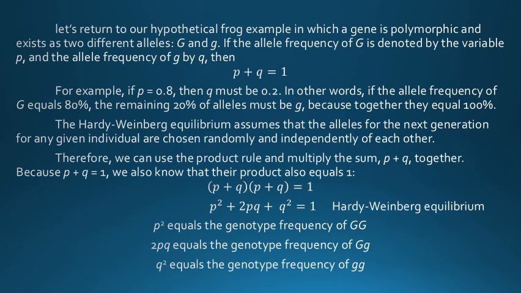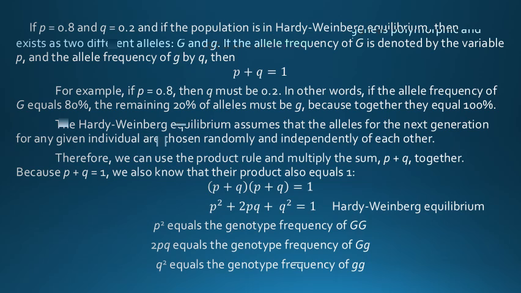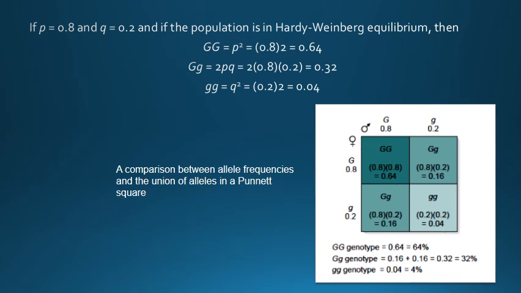If p is equal to 0.8 and q is equal to 0.2, and if the population is in Hardy-Weinberg equilibrium, then capital GG is equal to p square, which comes to 0.64, capital G small g comes to 0.32, and similarly small g small g comes to 0.04. In other words, if the allele frequency of capital G is 80% and the allele frequency of small g is 20%, the genotype frequency of capital GG is 64%, capital G small g is 32%, and small g small g is 4%.